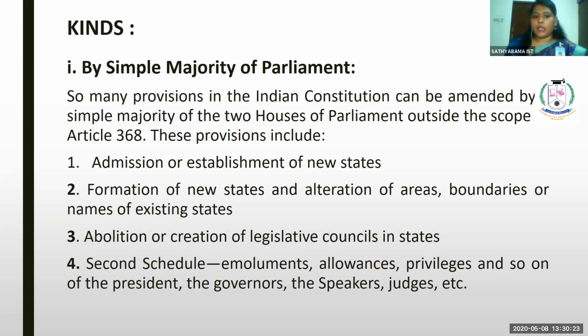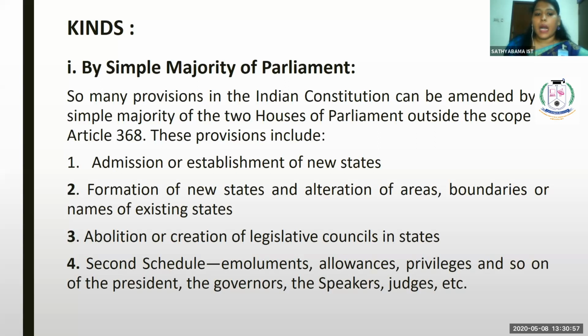The second thing is formation of new states and alteration of areas, boundaries, or names of existing states. You can take the example of Andhra Pradesh and Telangana. Even the parliament can follow the simple majority procedure in order to fix a name for new states, or for extending the boundaries of the state, even for the alteration of areas. So this can be adopted by the simple majority procedure.